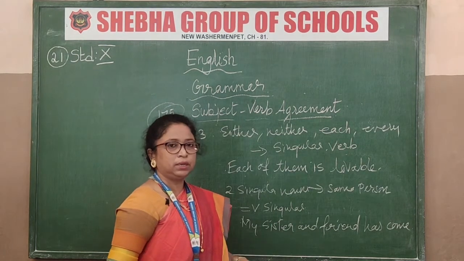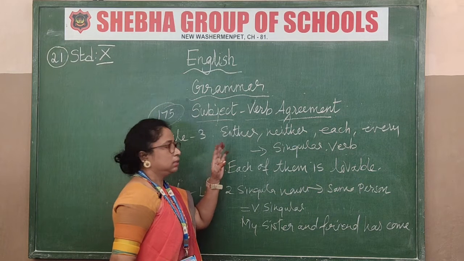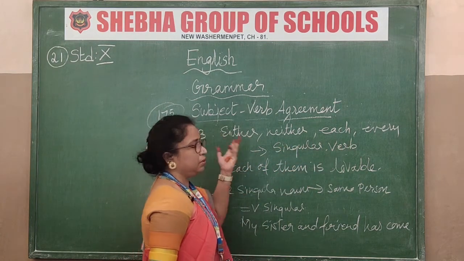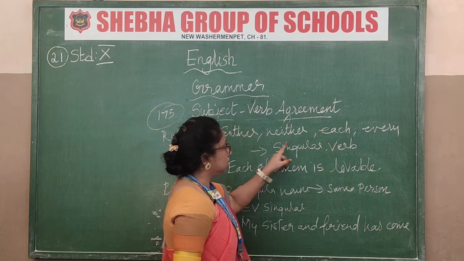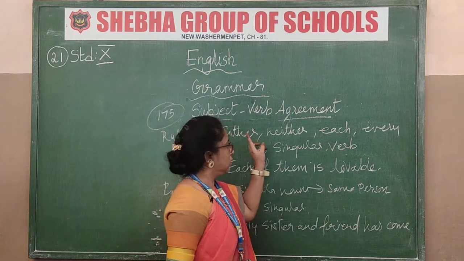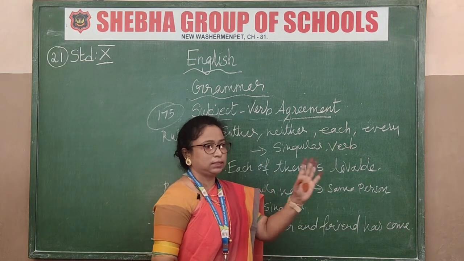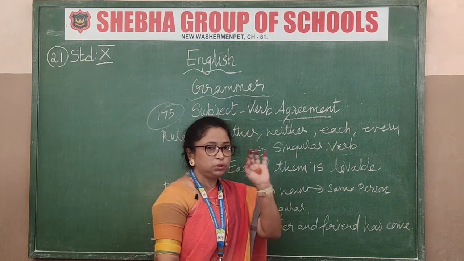Next we continue with rule number 3. What is rule number 3? Either, neither, each, every, everyone. These kinds of words will take a singular verb. Got this now? Either, neither, each, everyone means, like in one class, everyone we say, that means each one.